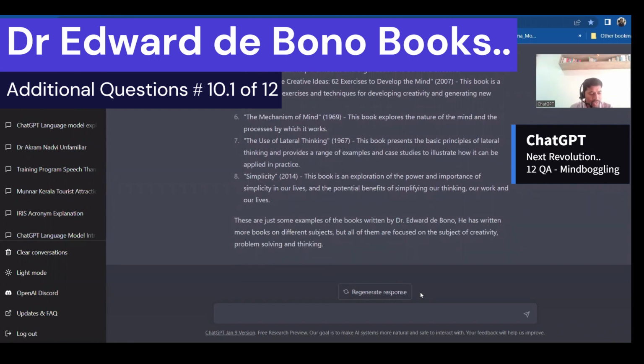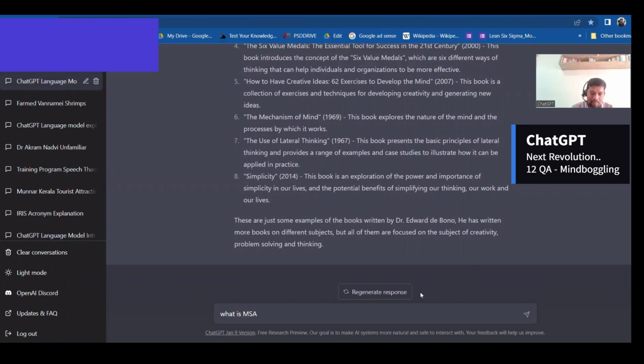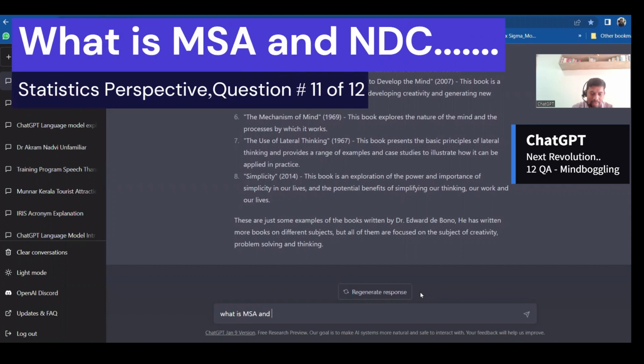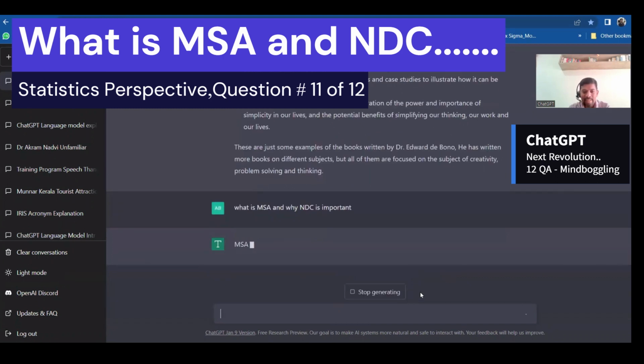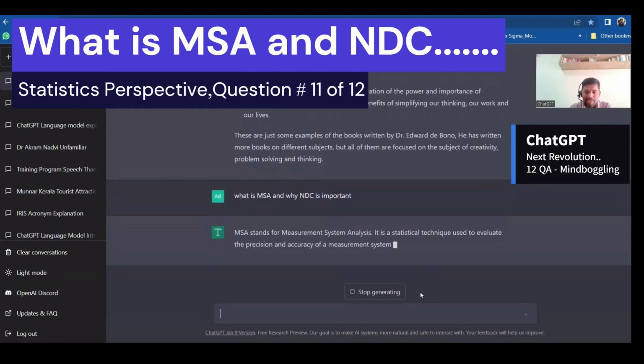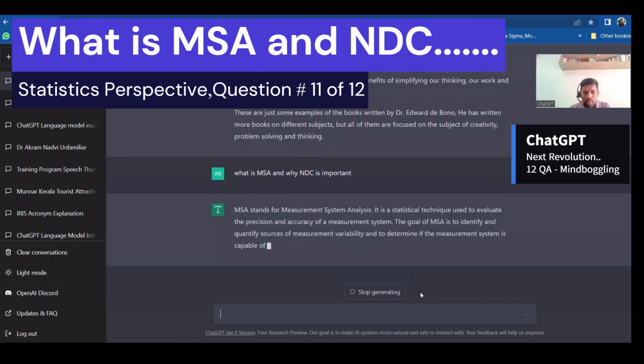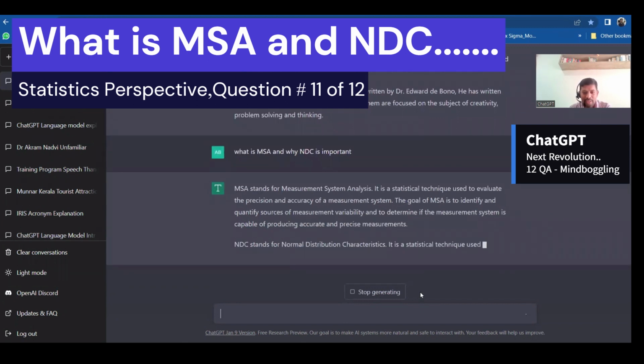Yeah. So let me go to another one. What is MSA and why is NDC important? I have just asked these questions from the statistics point of view. Let's see. MSA stands for Measurement System Analysis, a statistical technique to evaluate precision and accuracy.